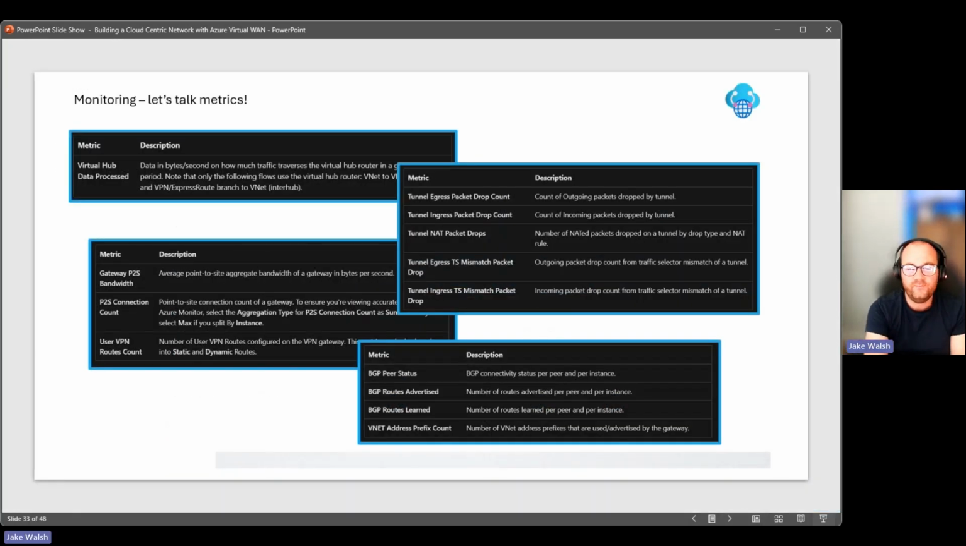Again, I won't go through all of these because we'll be here for a very long time, but there's loads of metrics. Whatever sort of metric you need to monitor, whether it's point-to-site gateway bandwidth or BGP peer status, there's a whole range of metrics, and we can bring those into appropriate monitoring tools or look at them should we need to for troubleshooting purposes.